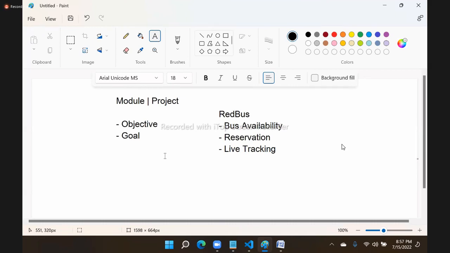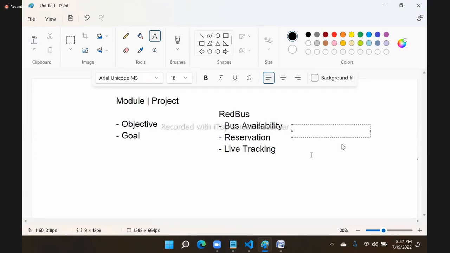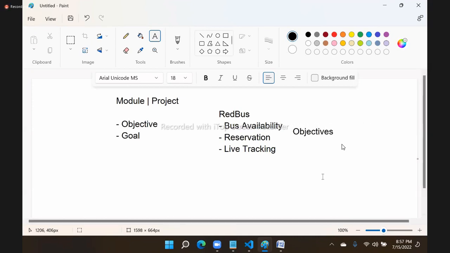Which can be ignored? You cannot ignore bus availability. That is the primary concept. Not ignore reservation. That is primary. So these two are objectives. You must achieve that, and they should work with a time bound.